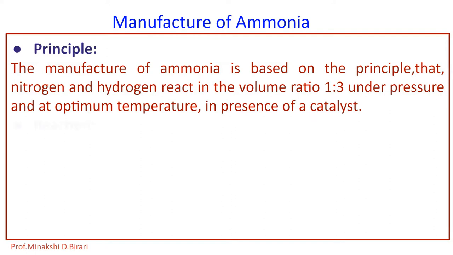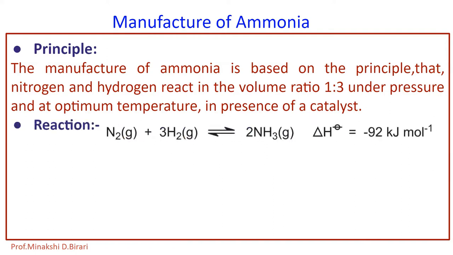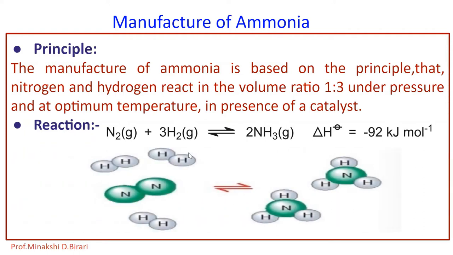So what is the reaction involved? For the manufacture of ammonia, 1 volume of nitrogen reacts with 3 volume of hydrogen to give 2 volume of ammonia. So it is the reaction involved in the manufacture of ammonia. N2 gaseous plus 3 H2 gaseous gives formation of 2 NH3. So here 1 volume of nitrogen reacts with 3 volume of hydrogen to give 2 volume of ammonia.